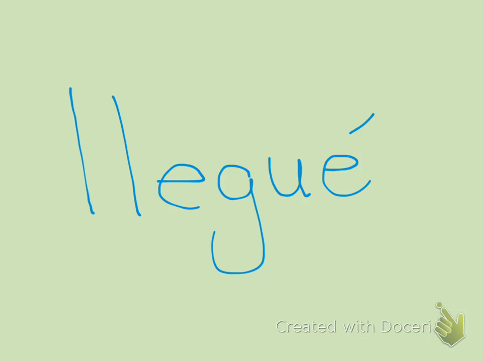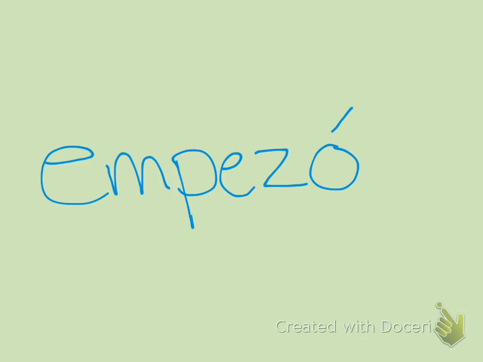How about he began, using the verb empezar? That would be empezó. We don't have to change the ze to a ce because it is not in the yo form.